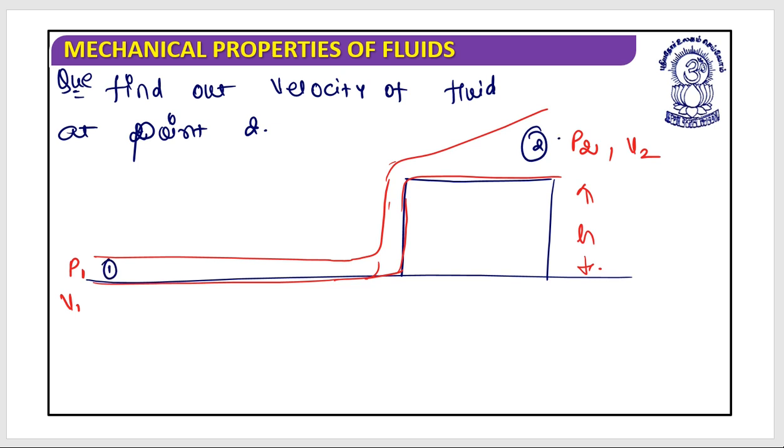This is point 1. So what I need to do is just write down Bernoulli's principle. Bernoulli at point 1 is equal to Bernoulli at point 2.